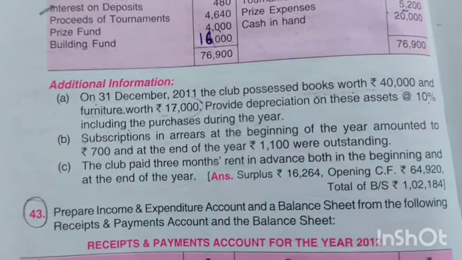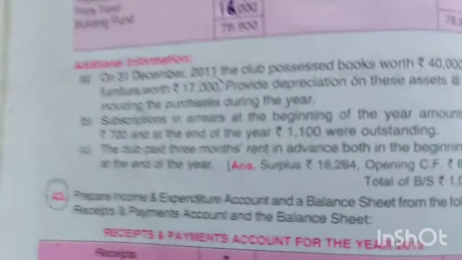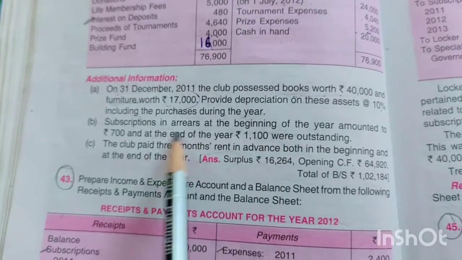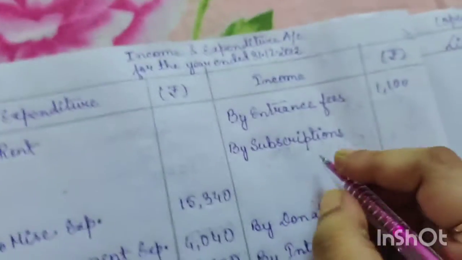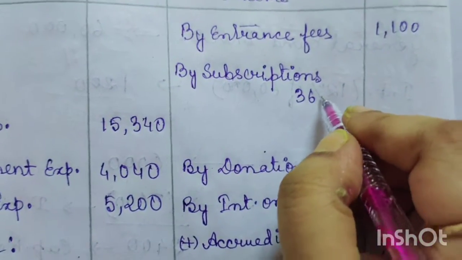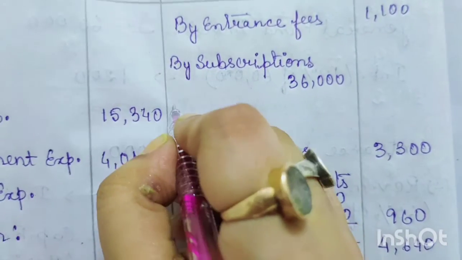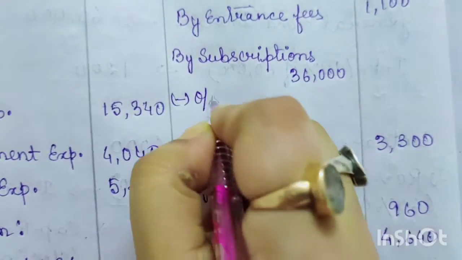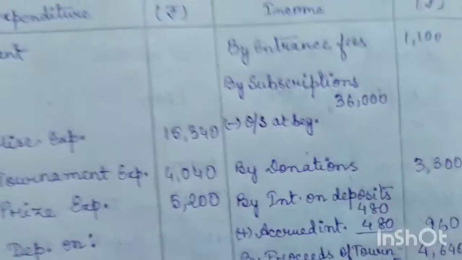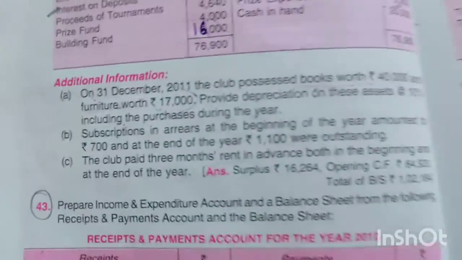Next item is subscription in arrears. I told you arrears means outstanding, so subscription in arrears at the beginning of the year. So first write the value of subscription you have received during the year. How much have you received? 36,000. So first write the 36,000 that you have received. I told you that outstanding at the beginning should be deducted. So outstanding at beginning, see here, subscription arrears means outstanding.